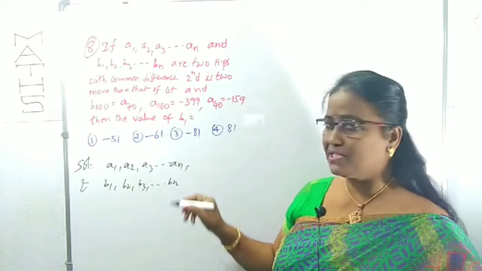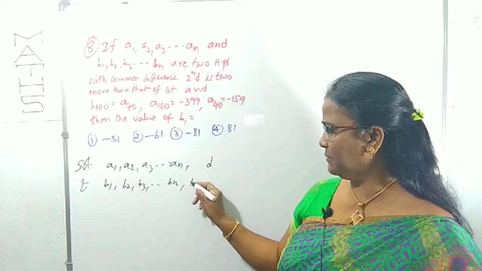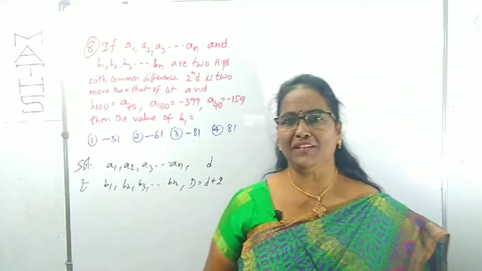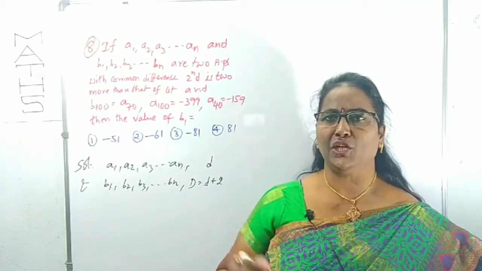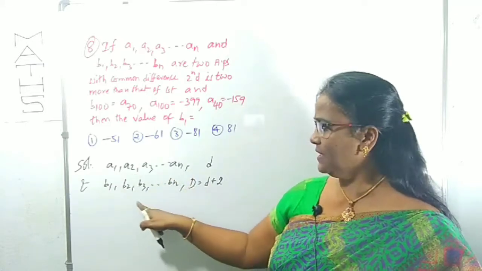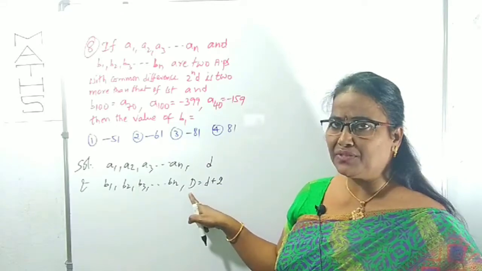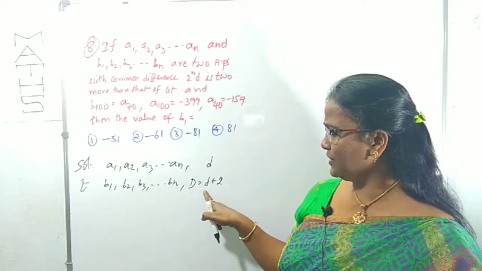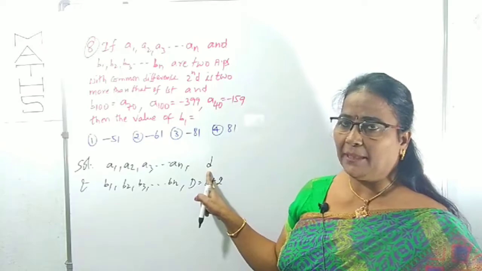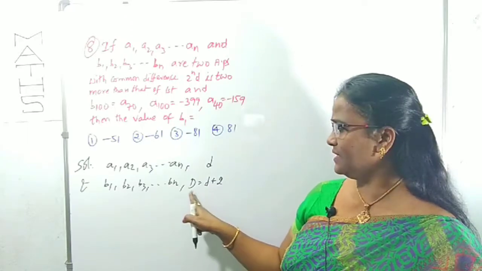Suppose we take the common difference of the first AP as d, then the common difference of the second AP, capital D, will be d plus 2. What is the meaning of "more 2"? It means additional 2. So if d is the common difference of the AP set A1, A2, A3, then what is the common difference of the set B1, B2, B3? The common difference is capital D. According to the given statement, capital D is 2 more than that of the first AP, which means 2 extra than the first AP.